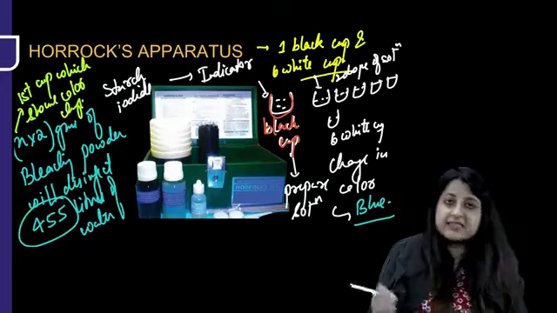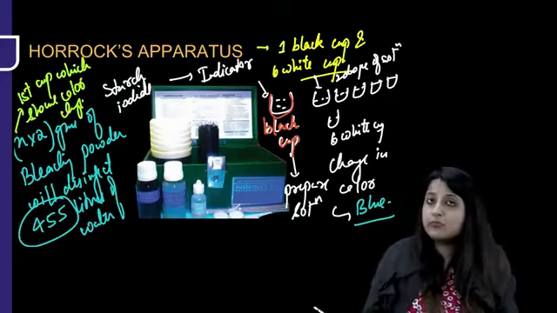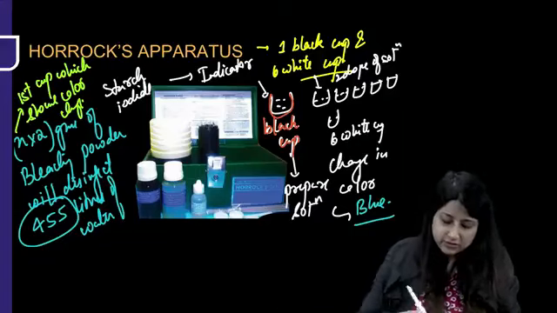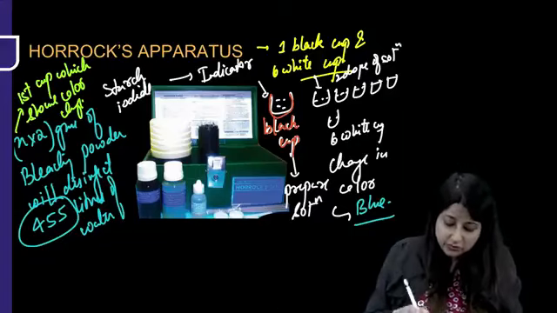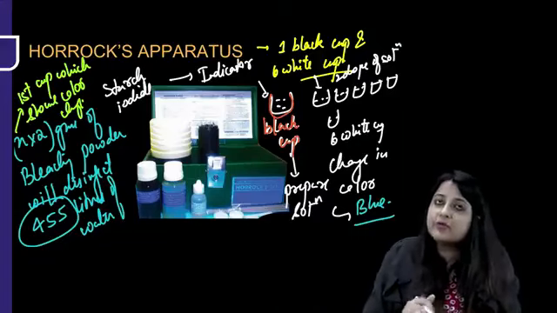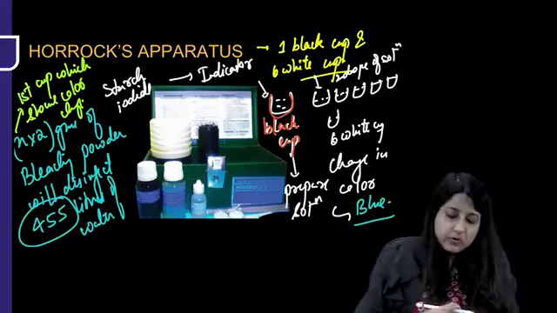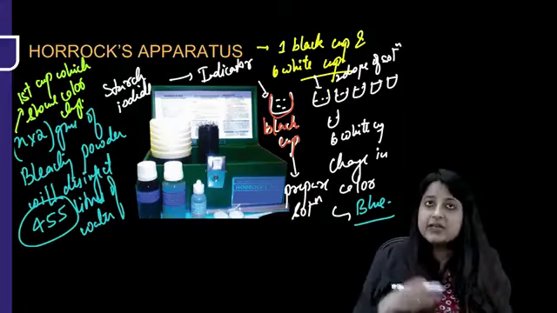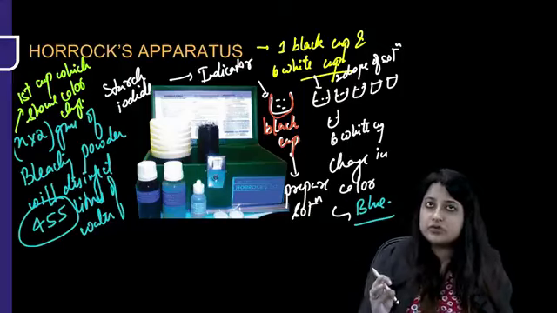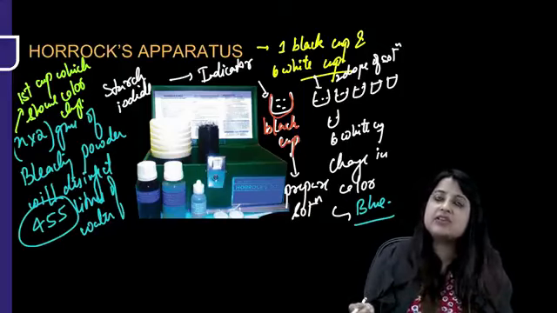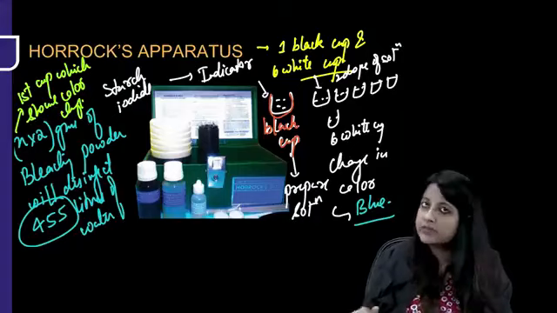Now, suppose it is the second cup which shows color change. So, N would become 2, and automatically the rest of the cups will show color change. For your rapid revision, you need to know this formula: N into 2 grams of bleaching powder will disinfect 455 liters of water, where N is the first cup which shows color change. Got it? So, Horrocks apparatus is used to calculate chlorine demand. Indicator is starch iodide, the color change is blue, and the formula you must know.